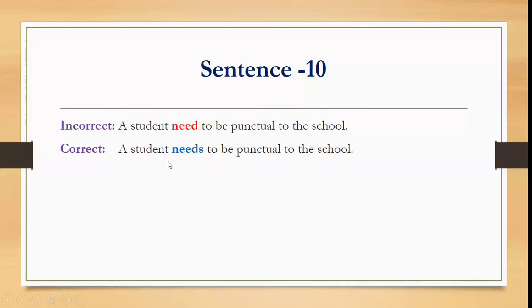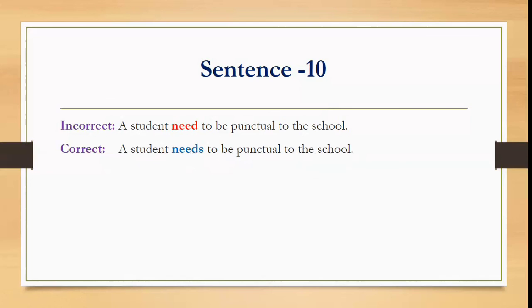The next sentence: a student need to be punctual to the school. A student, singular subject. So the verb should also be singular. So a student needs to be. If we add S to a verb, it becomes a singular verb. A student needs to be punctual to the school. Students need to be punctual to the school, that is also correct. But because we are using a student, it means that it is a singular subject. So a student needs to be punctual to the school, or else students need to be punctual to the school.